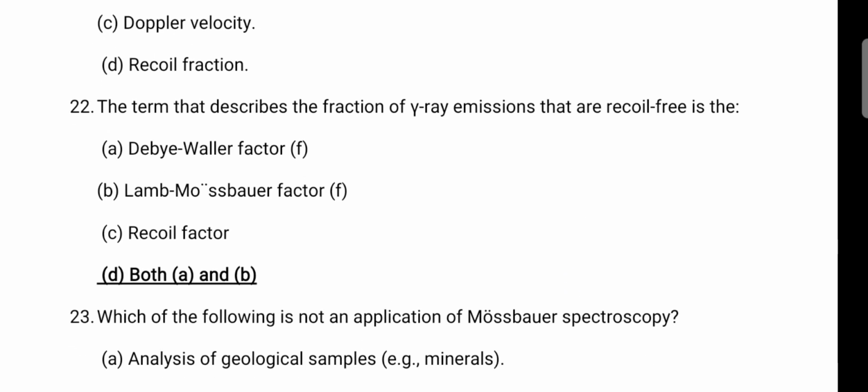The term that describes the fraction of gamma ray emissions that are recoil free is the Debye-Waller factor and the Lamb-Mossbauer factor. So these two are the factors for the gamma ray emissions that are recoil free.